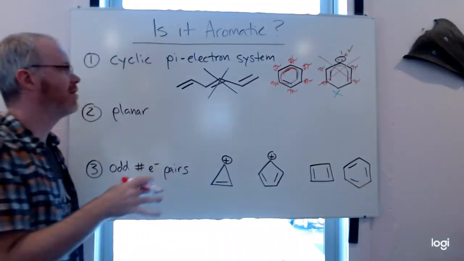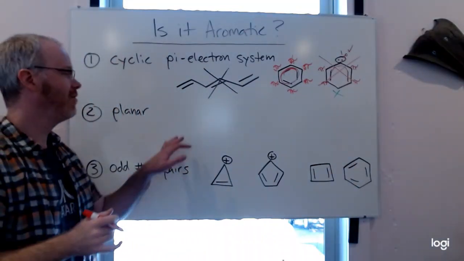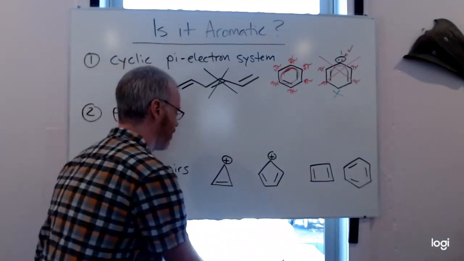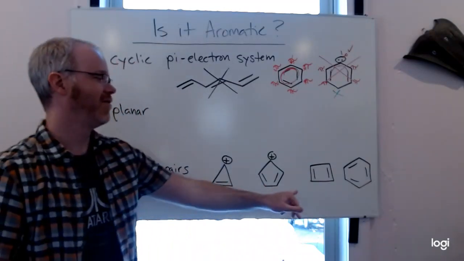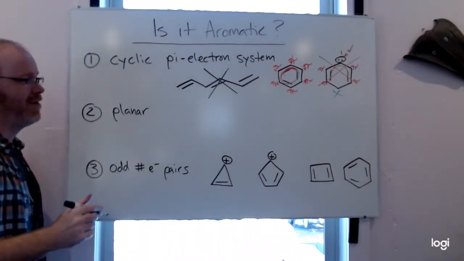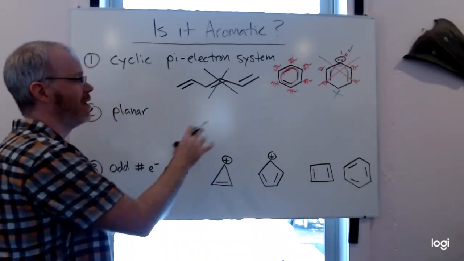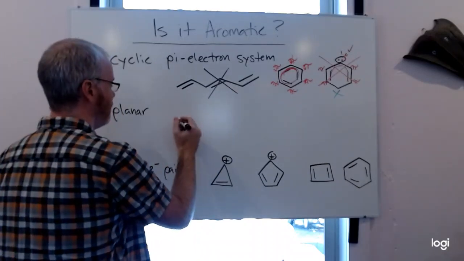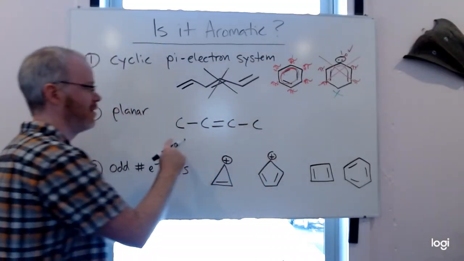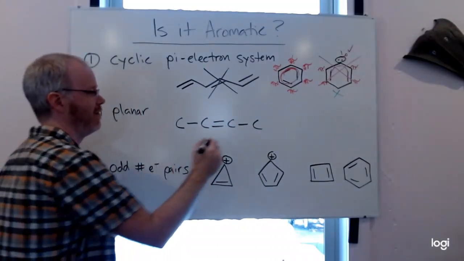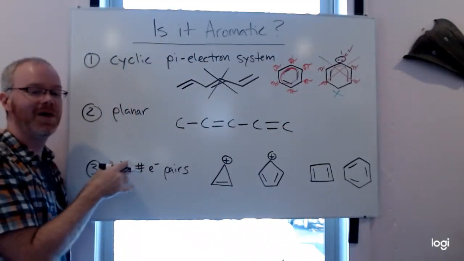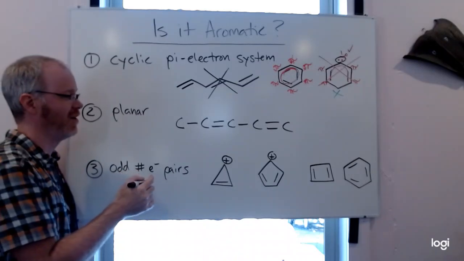So it has to be a cyclic system of pi electrons. It has to be planar as well, which you can't really tell by drawing structures. We draw a lot of our rings flat on the board anyway, but planarity is important for those systems to be able to share. So I'm just drawing an example, thinking about what's going to break up this electron sharing.